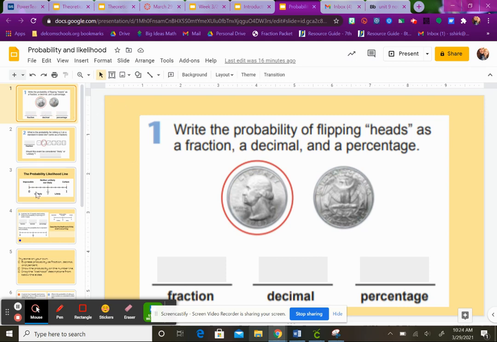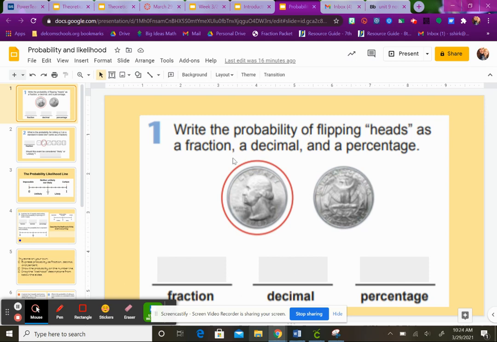So starting with number 1 on the slide, this is under your assignments, by the way, you're going to tell the probability as a fraction. You're going to convert that to a decimal, and then you're going to convert it to a percentage. Decimals to percents are honestly the easiest because you just move a decimal point. It's the fraction to a decimal that kind of gives people a hiccup.